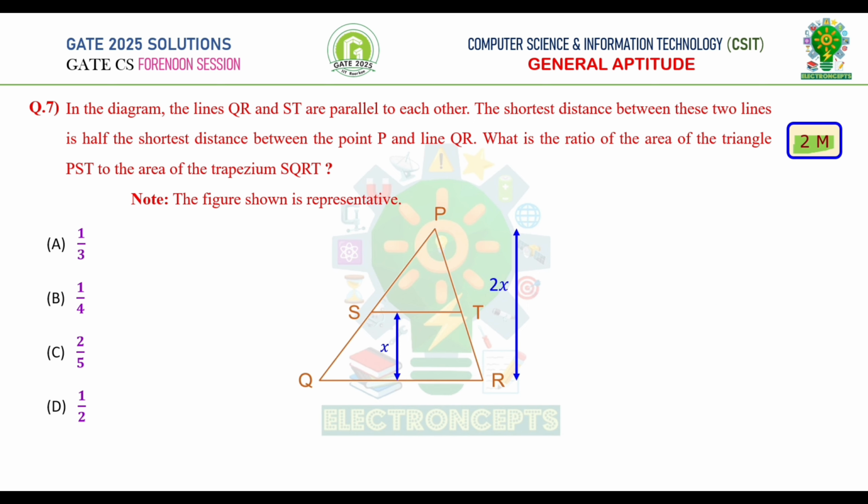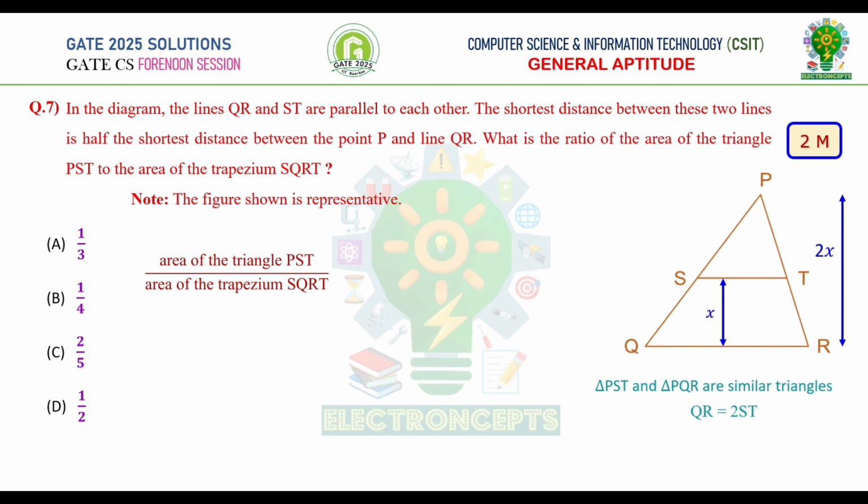Now, if you observe carefully, the triangle PST and the triangle PQR are similar. Therefore, we can say triangle PST and triangle PQR are similar triangles. From the concept of similar triangles, we can say that the length of QR is equal to 2 times the length of ST.